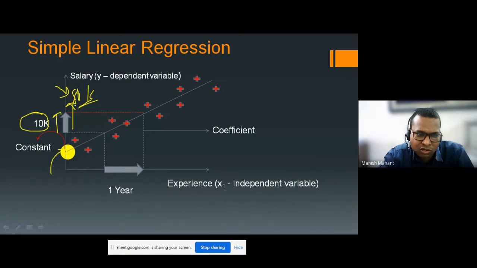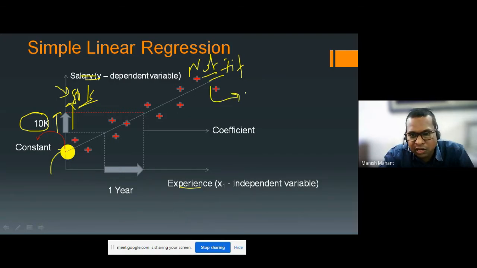You cannot increase your salary to 80,000 by 1 year of experience. If in this example your salary is increasing by 80,000 by 1 year of experience, it means your model is not fit. It is not a fit model.